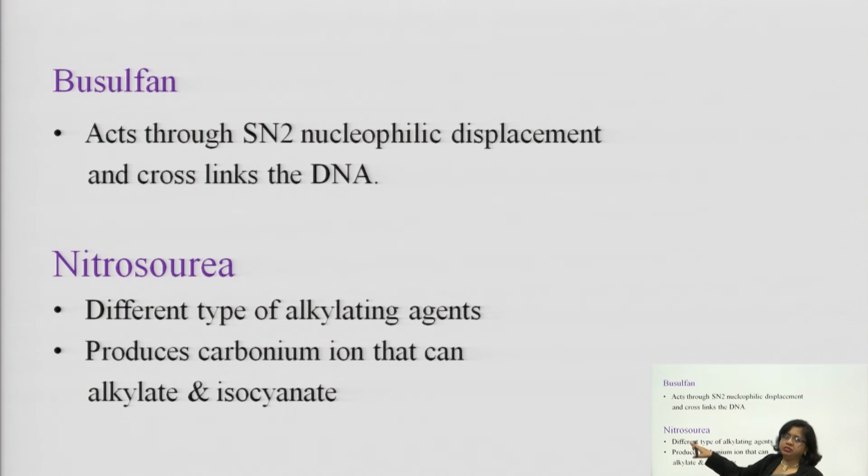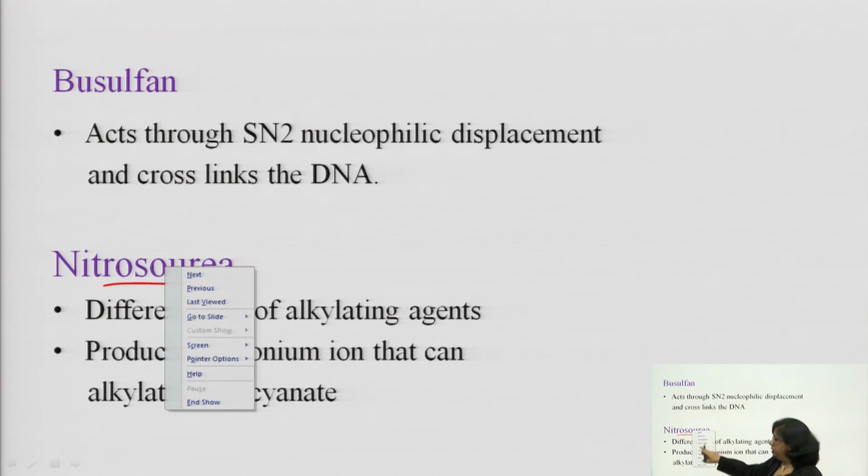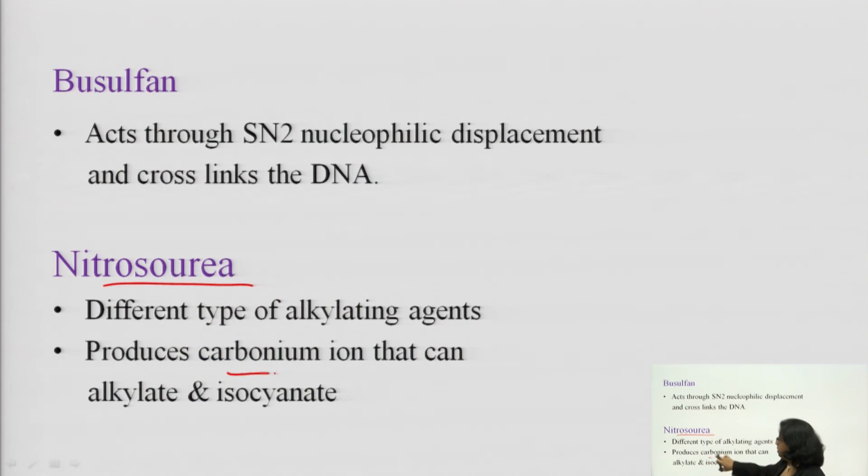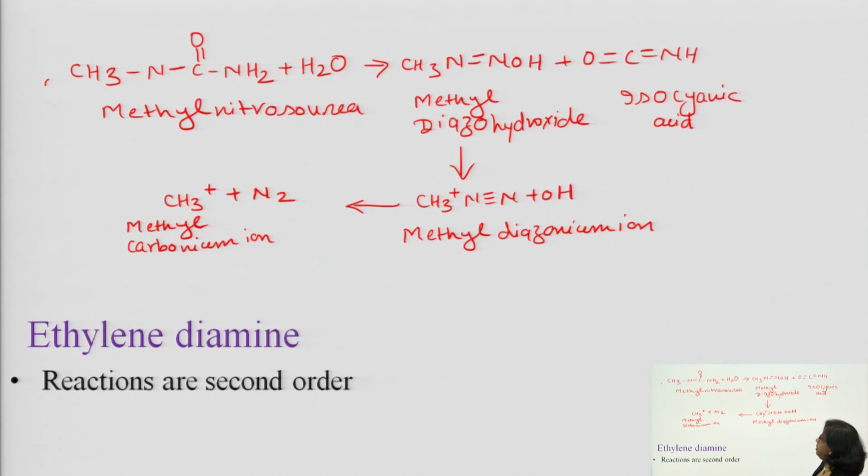Next classification of alkylating agent is nitrosourea. This nitrosourea is a different type of alkylating agent. Here, nitrosourea produces a carbonium ion that can alkylate and carbamoylate. You see the example here, I have taken methyl nitrosourea.